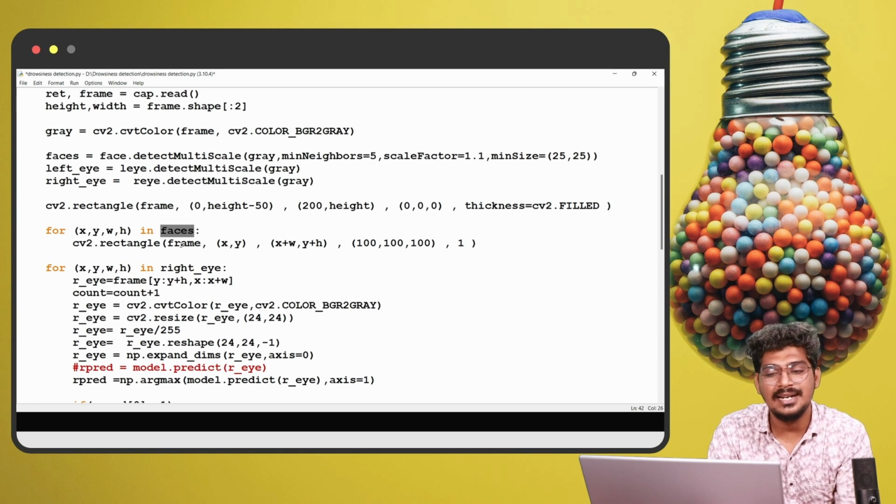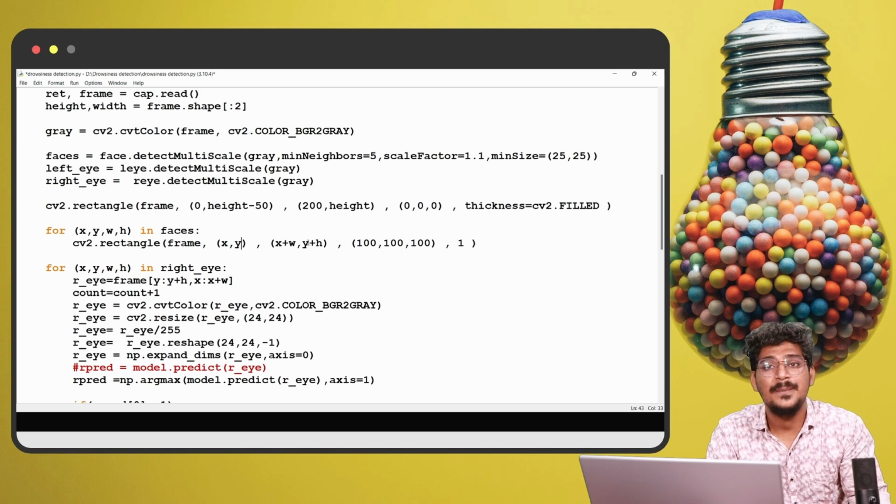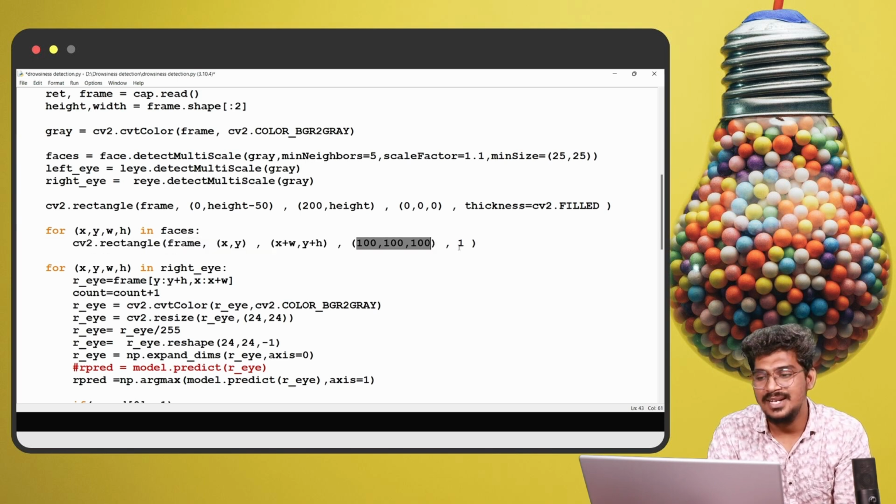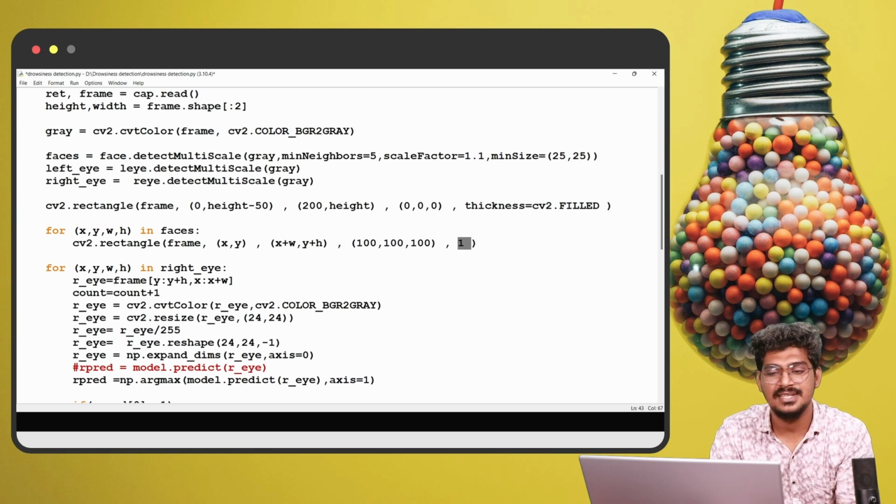So cv2 dot rectangle with the frame, x coordinate, y coordinate, then x plus the height of the face and y plus the width of the face. This is the color range, and the thickness will be 1. Once the face is detected, the rectangle box will be displayed on the detected face.